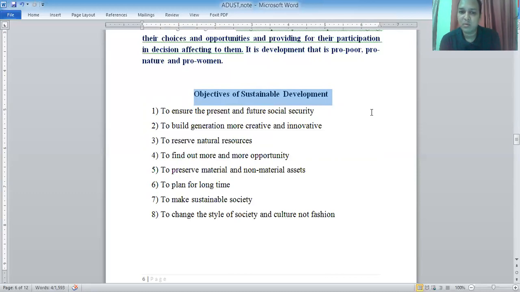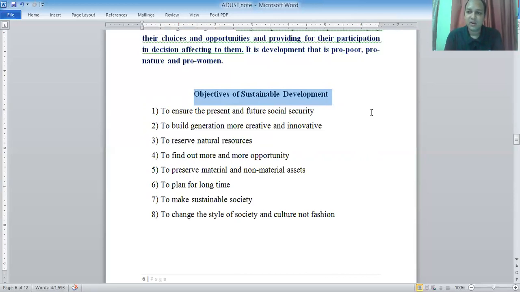Third is more important than any other. It is to reserve natural resources. We know that without natural resources, no country in the world can bring their development and cannot get proper development, sustainable development. So we have to reserve our natural resources and utilize our natural resources. We know that in Bangladesh we have a lot of natural gas and we have to utilize it, but we cannot.